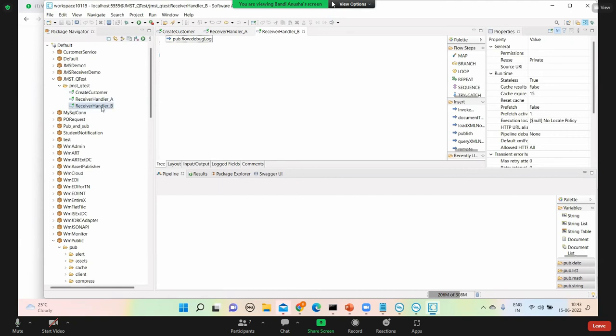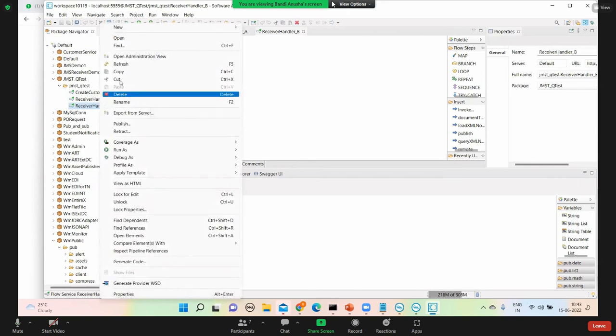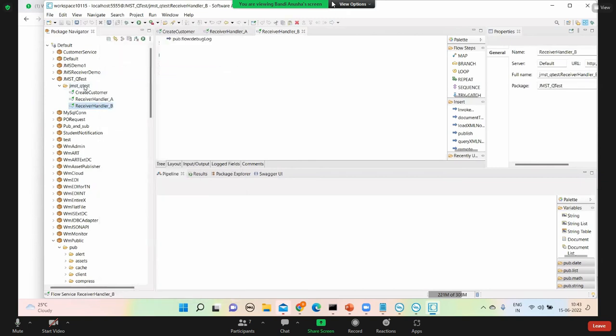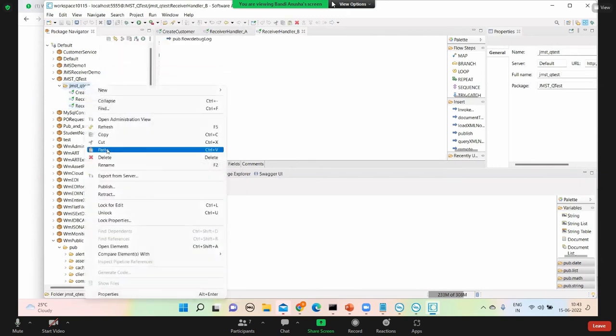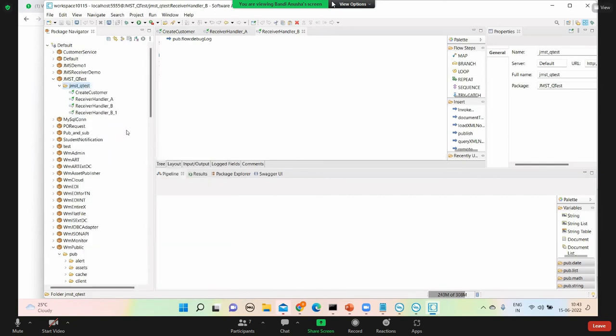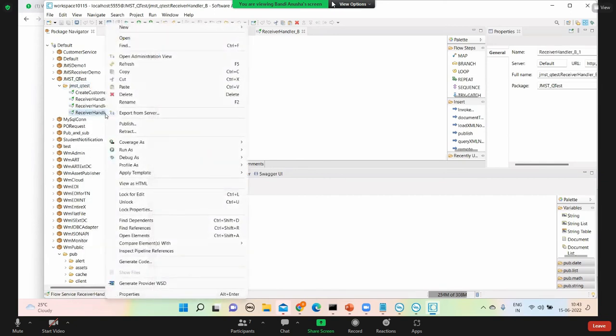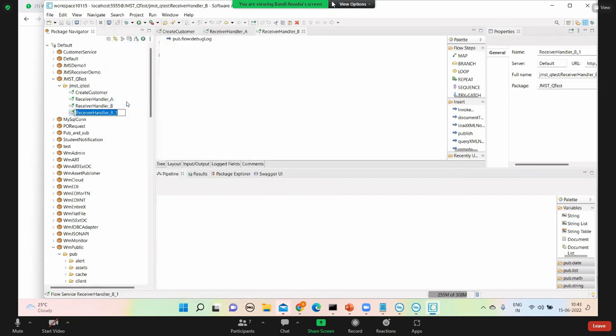Only receivers so far. I have not created triggers yet. Copy paste 3 receivers. These are basically just receiver handlers. Now rename.